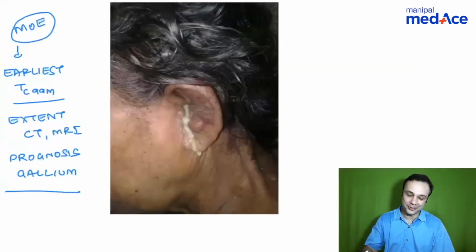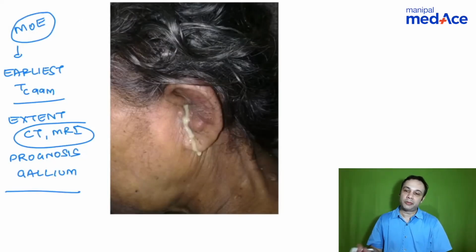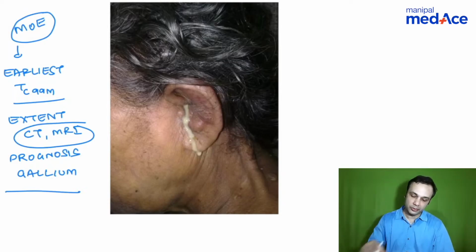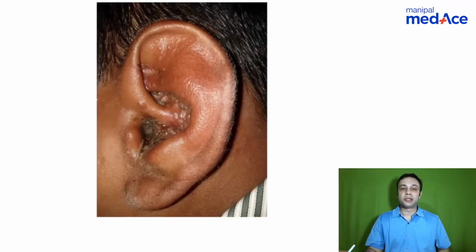Investigation of choice is always CT and MRI. So investigation of choice is CT and MRI as far as malignant otitis externa is concerned. Earliest to diagnose would be technetium 99m, and prognosis would be gallium scan. Right, let's come to this image. So what do you see in this image?